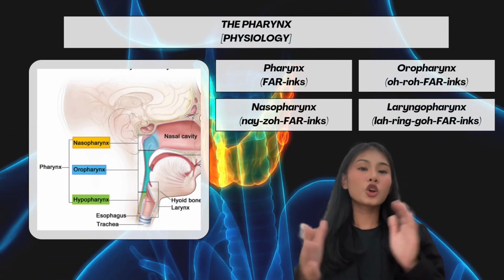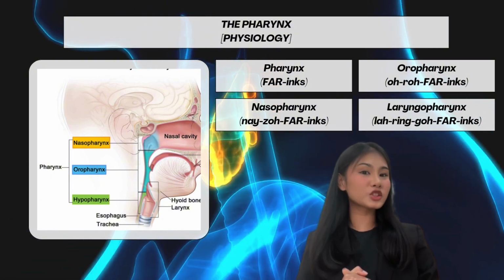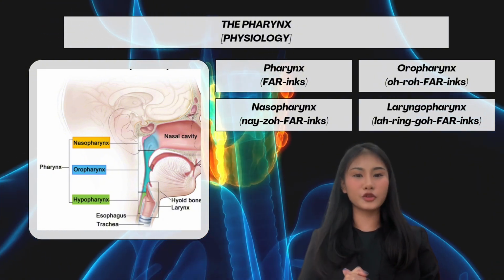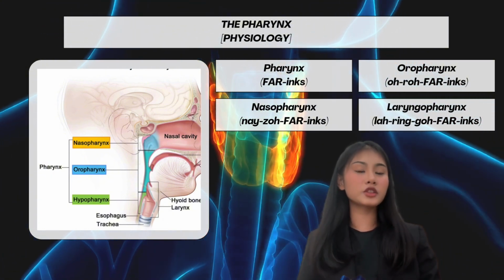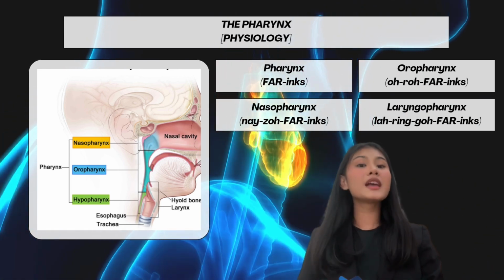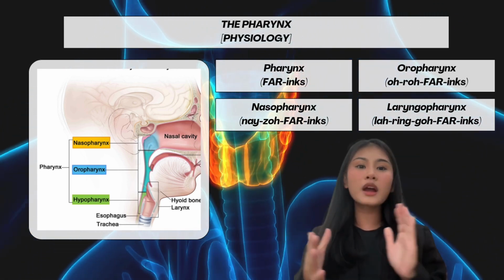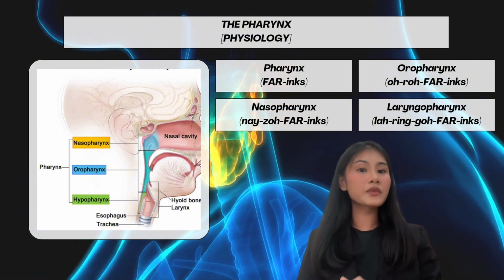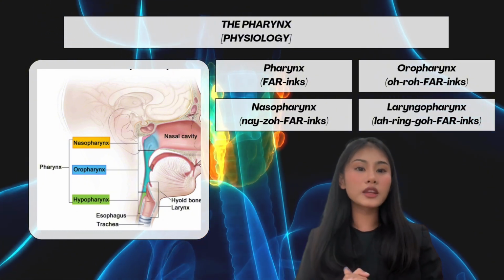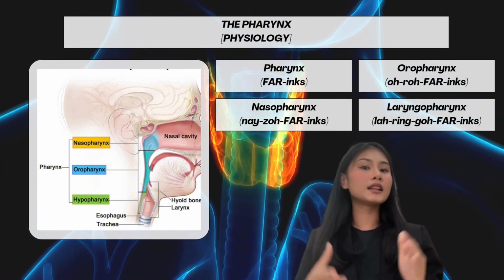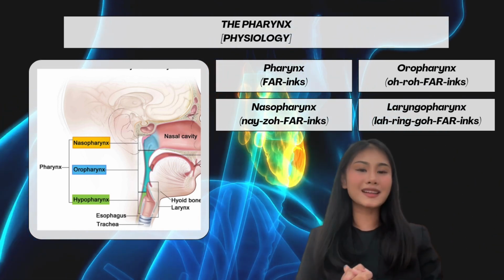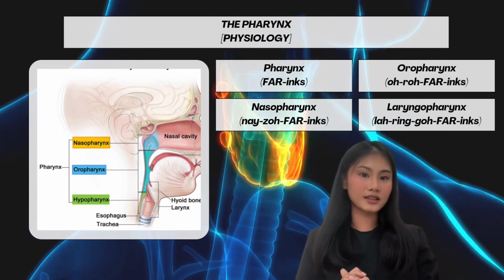The pharynx, also known as the throat, is a muscular passageway for both air and food, connecting the nose and mouth to the esophagus and larynx. It is divided into three regions: the nasopharynx, which primarily serves as an airway, the oropharynx, involved in both breathing and swallowing, and the laryngopharynx, where food and air separate into their respective tracts.